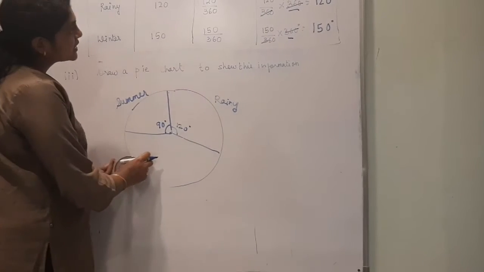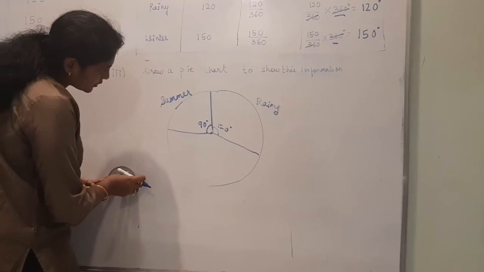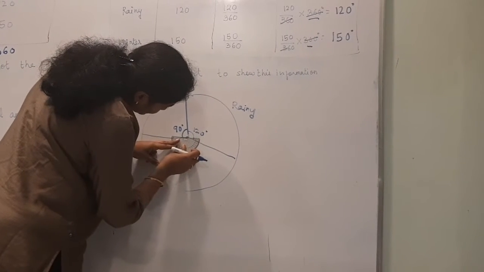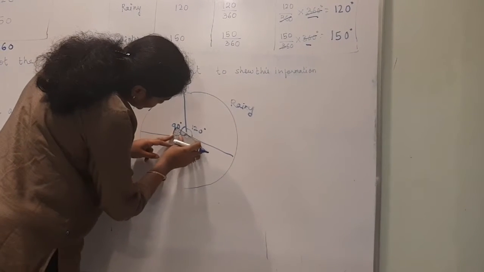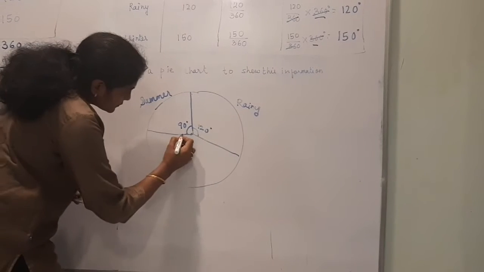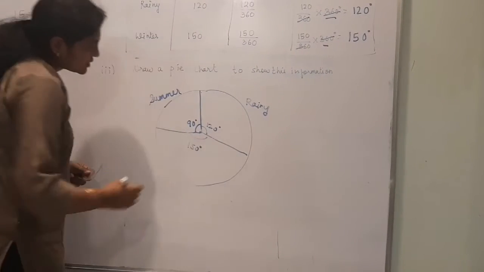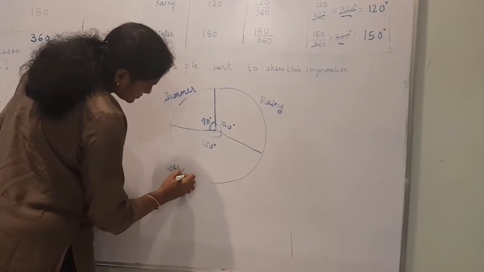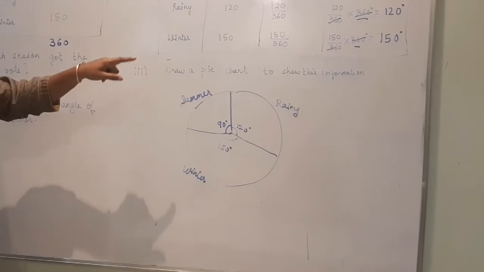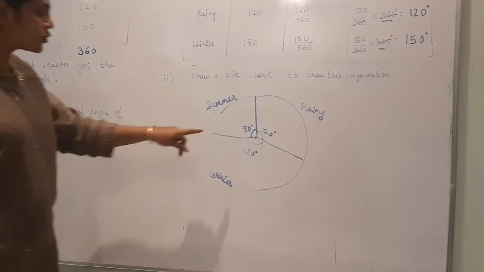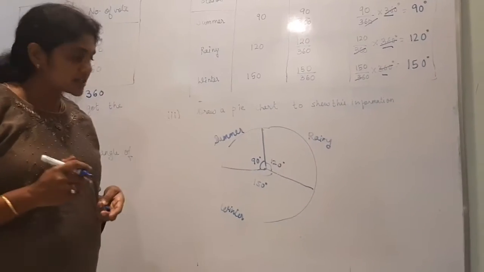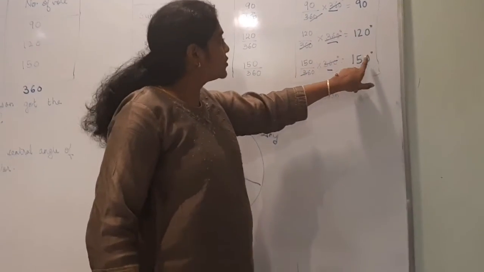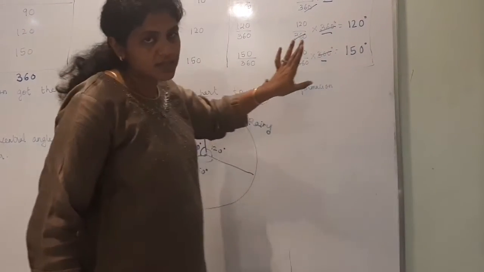And rest will be 150 degree. If you draw it or measure it, it will be approximately from here. So the rest will be 150 degree. So this is what? Winter season. These angles I have drawn approximately. You know the total sum should be 360 degree. See it. It is 90 plus 120, 210 plus 150 is 360 degree.